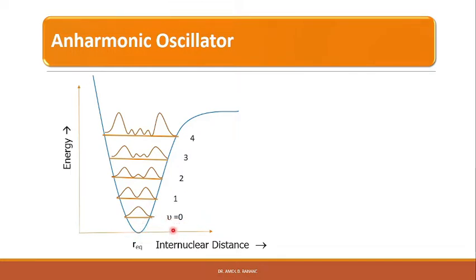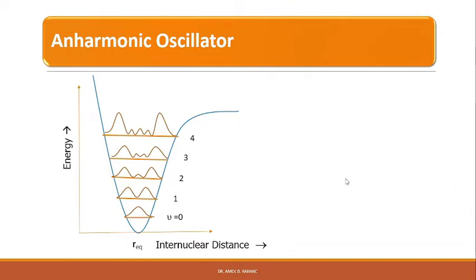And for nu equal to 1, 2, 3, the most probable position steadily approaches the extremities, until at high values of nu the quantal and classical pictures merge. So this is the Bohr correspondence principle. In the Bohr correspondence principle, for high values of the quantum numbers, the quantum mechanical picture turns into the classical picture. So quantum mechanical results become the classical results for high values of the quantum number.